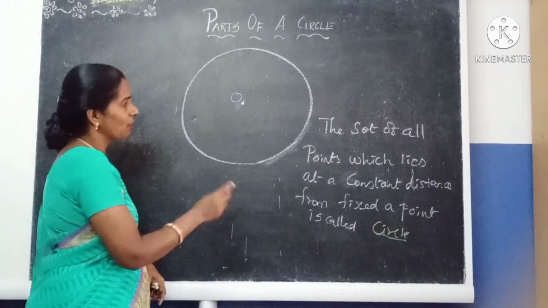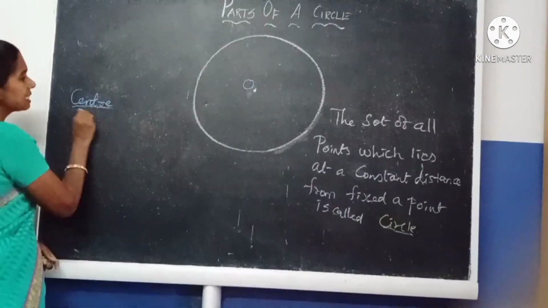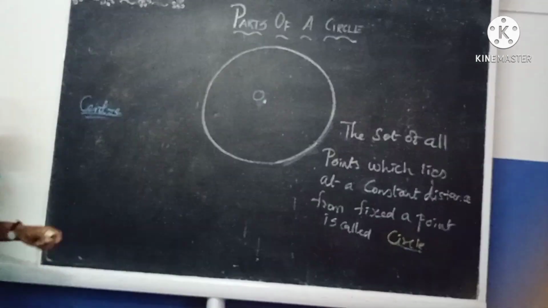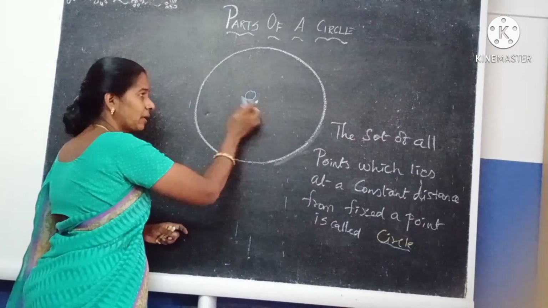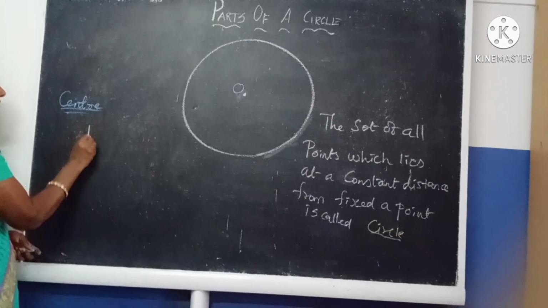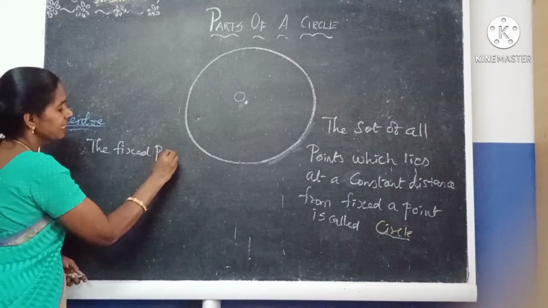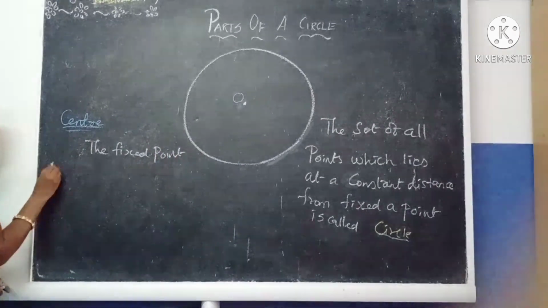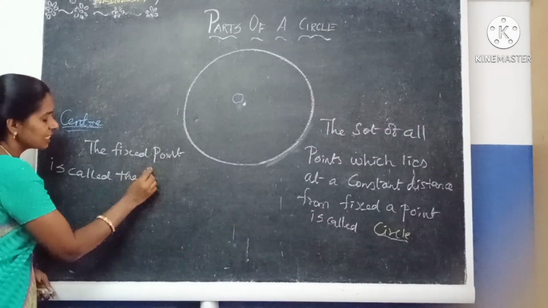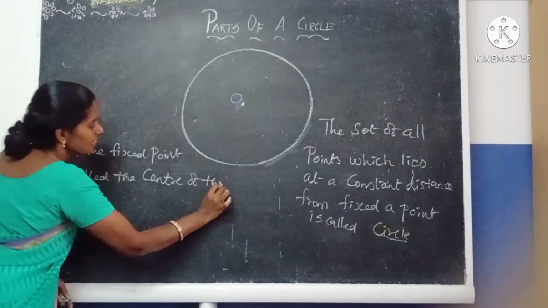Okay, next we are going to study about center. What does center mean? I said, this fixed point which lies at a constant distance from all the points, that point is called the center of the circle. The fixed point is called the center of the circle. What is that? Center of the circle.